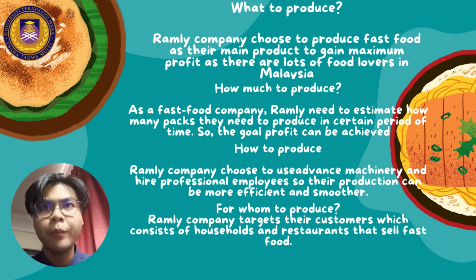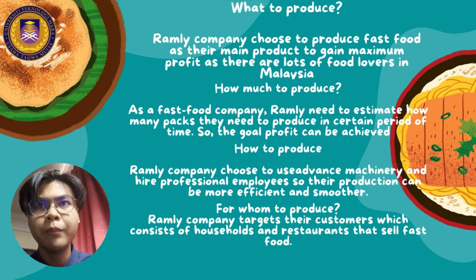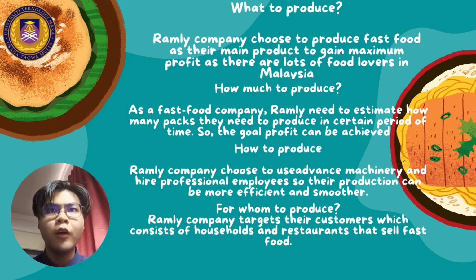First, what to produce. Ramly company chooses to produce fast food as their main product to gain maximum profit, as there are lots of food lovers in Malaysia. How much to produce? As a fast food company, Ramly needs to estimate how many packs they need to produce in a certain period of time, so the goal profit can be achieved. How to produce? Ramly company chooses to use advanced machinery and hire professional employees so their production can be more efficient and smoother. For whom to produce? Ramly company targets customers, which consist of households and restaurants that sell fast foods.